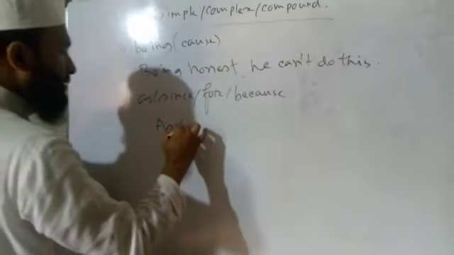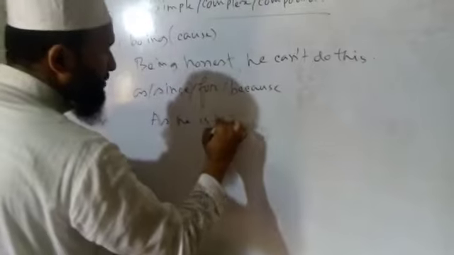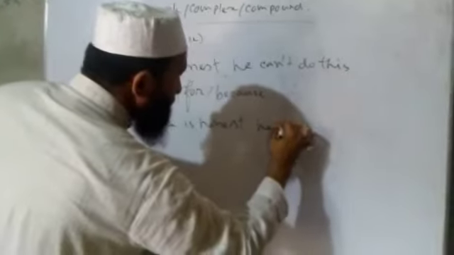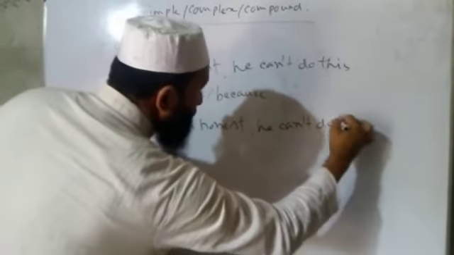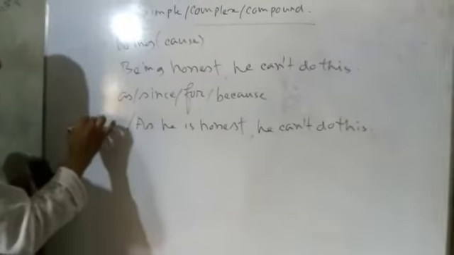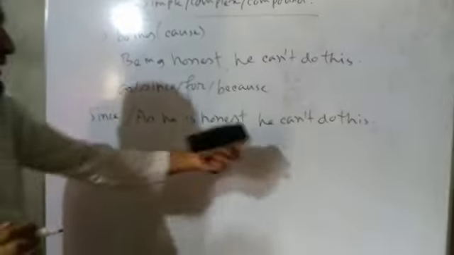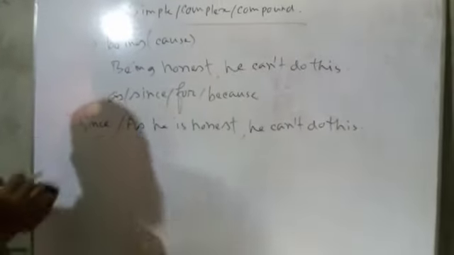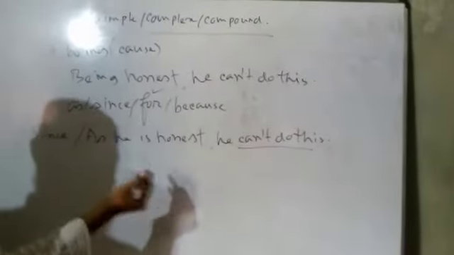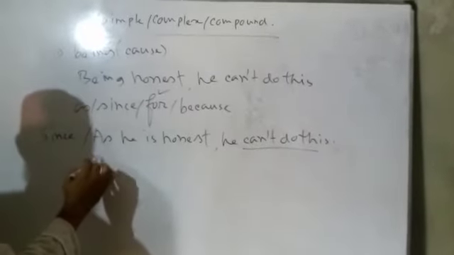So in complex we can say, as he is honest, he cannot do this. Or we can say since he is honest, he cannot do this. Or we can say it with for. With for, we say he cannot do this for he is honest. The next clause will be in front of the sentence.